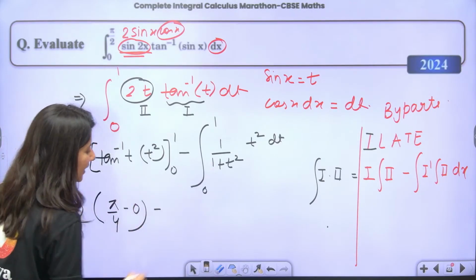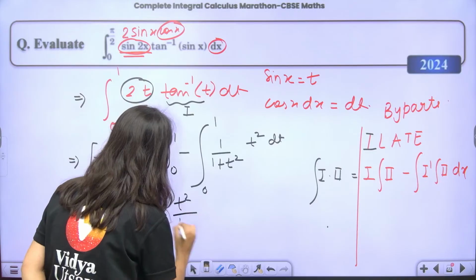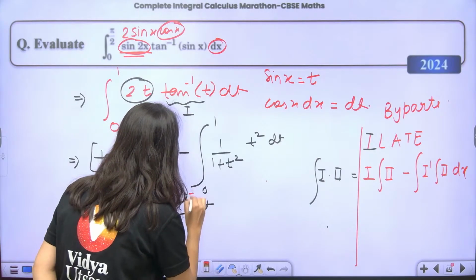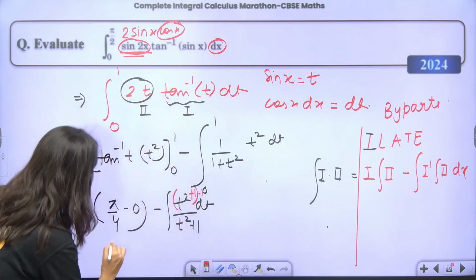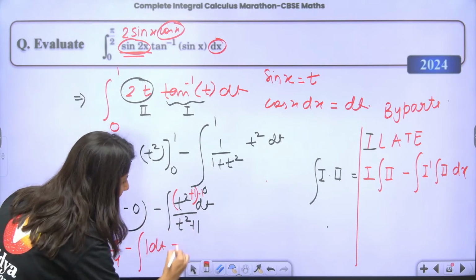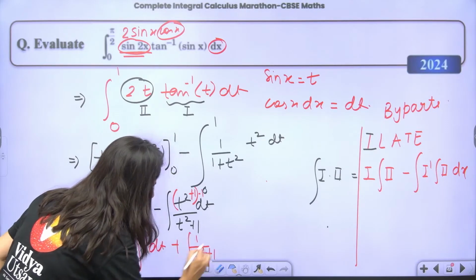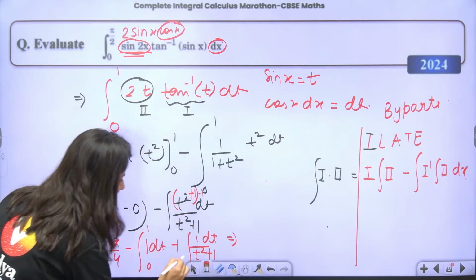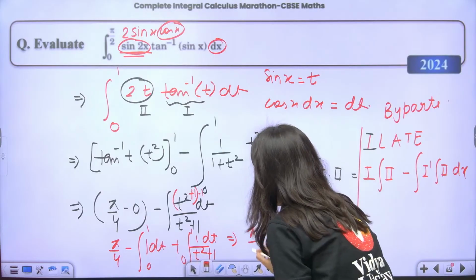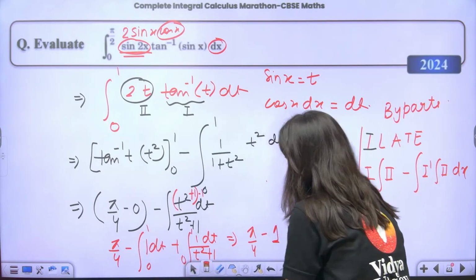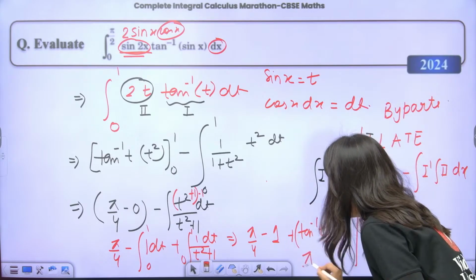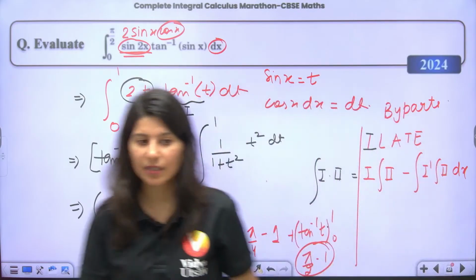But you have to integrate this, which is t square upon t square plus 1, integral dt. So you need to add 1 and minus 1. So this is pi by 4 minus, integral of 1 dt minus integral of 1 upon t square plus 1 dt. So your final answer will be pi by 4 minus, the integration of 1 becomes t, and this is tan inverse t, from 0 to 1. So this is pi by 4. So pi by 2 minus 1 will be the answer. Yes or no? Have a look. Pi by 2 minus 1.